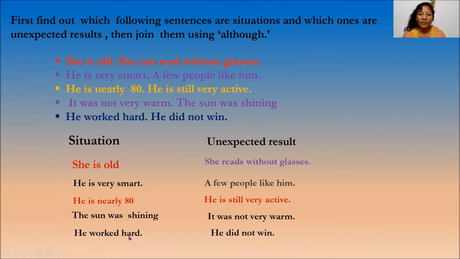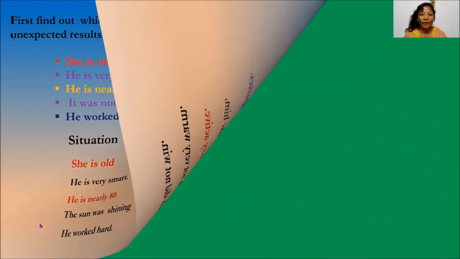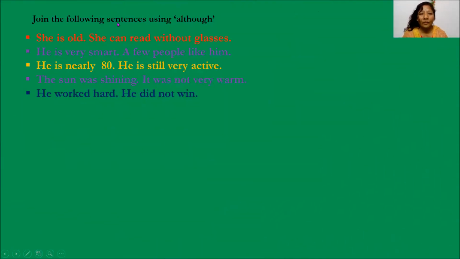He worked hard, he did not win. He worked hard, so we think he could win. But what happened? He did not win. So, okay, now join them using although. Okay, join them.